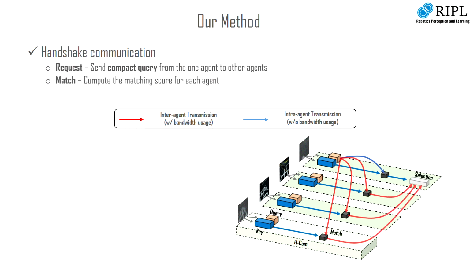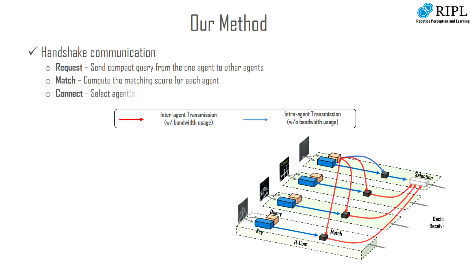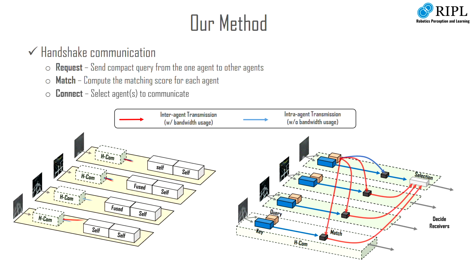During the matching stage, all the other agents use this query to determine whether they have information that could be relevant. During the connect stage, the querying agent incorporates information that it received from those that had relevant information into its own local observations and performs the underlying perception tasks, such as image segmentation.